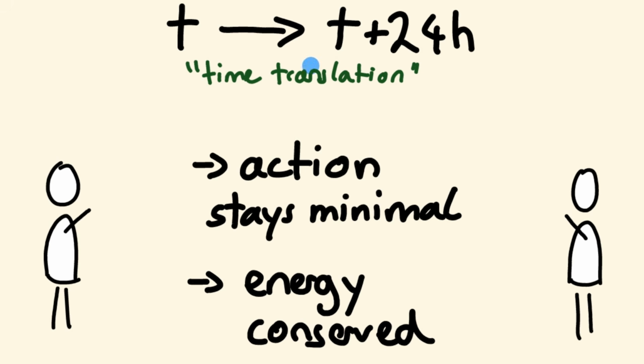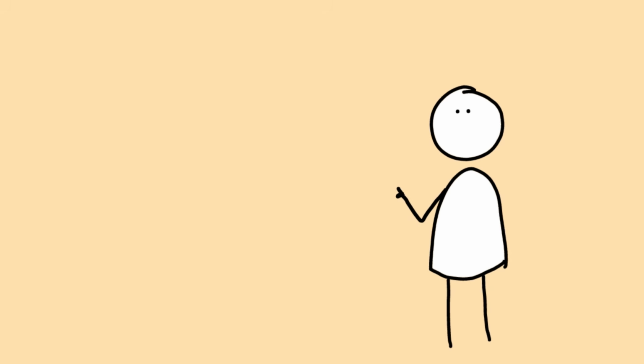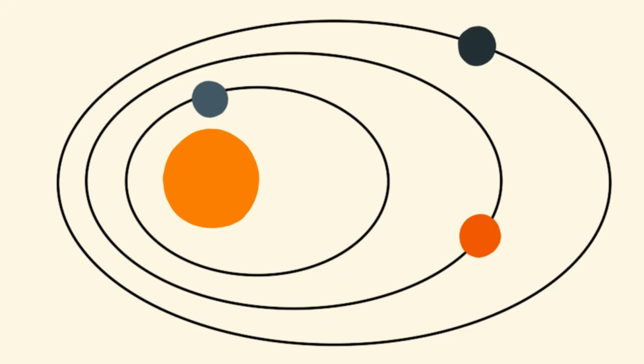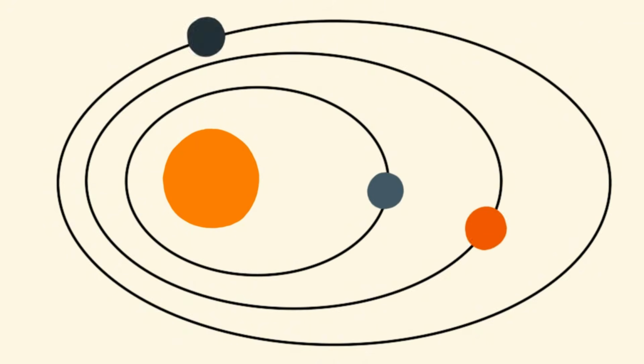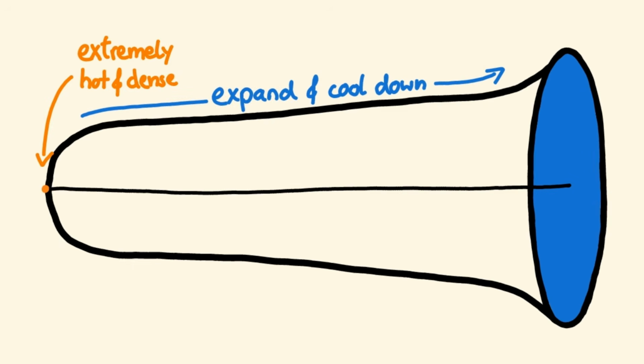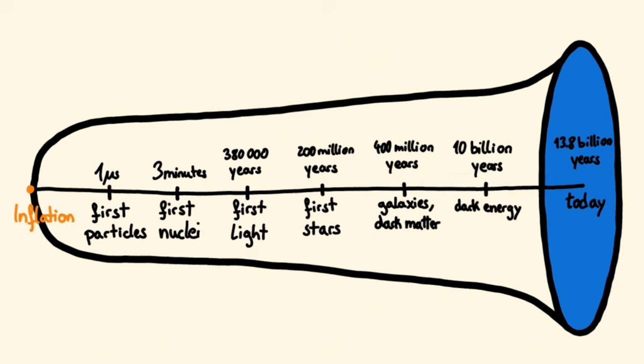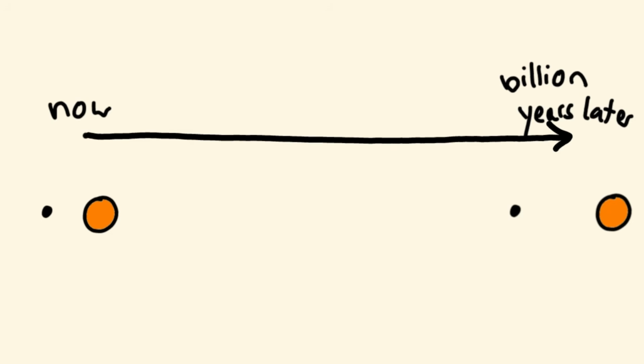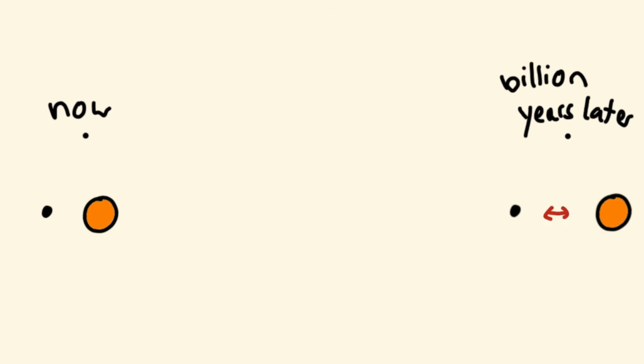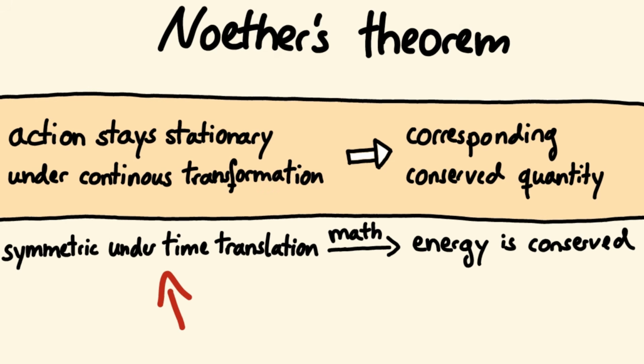Energy is conserved because we can make a shift in time and the physics stays the same. It doesn't matter when I throw the ball. But what if we zoom out? If we talk about bigger stuff and way longer time periods? You probably know that the universe is expanding and that this expansion is accelerating. So doing something now or an incredibly long time later actually makes a difference. The universe's expansion causes things to drift apart. The situation does indeed change over time, over a very long amount of time. So this does not hold anymore.